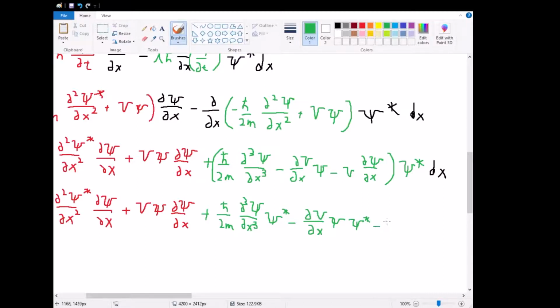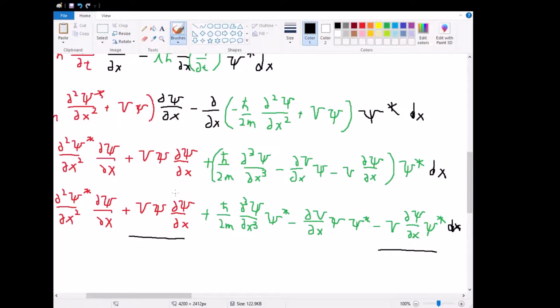Finally, subtracted by v partial of psi with respect to x times psi star. Okay, and once again, we bring down our dx term to end our integral. So, what can we cancel here? Well, the first thing that we can cancel is that we recognize that these two are the same term.